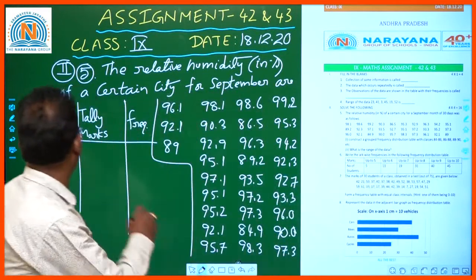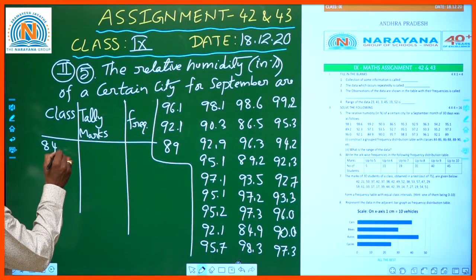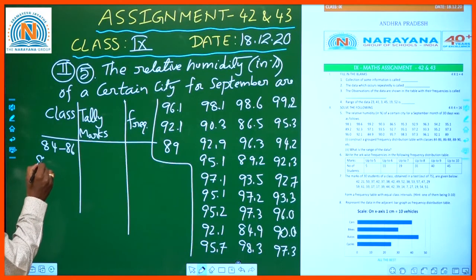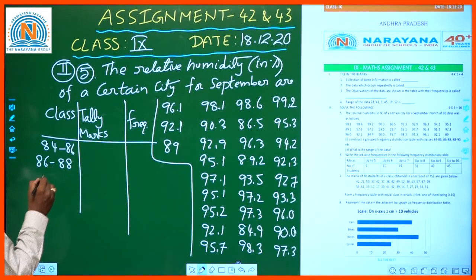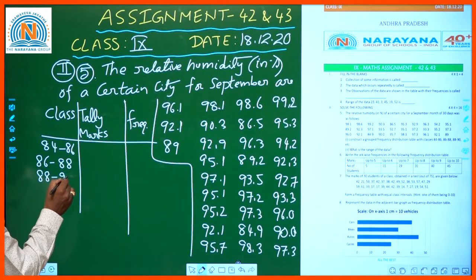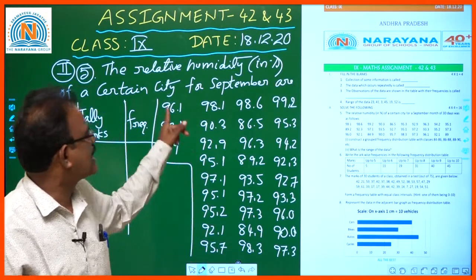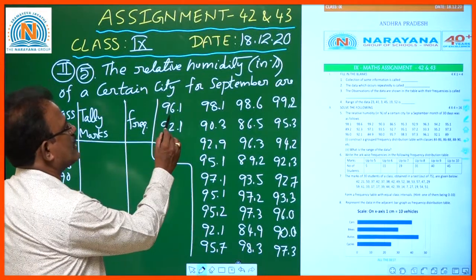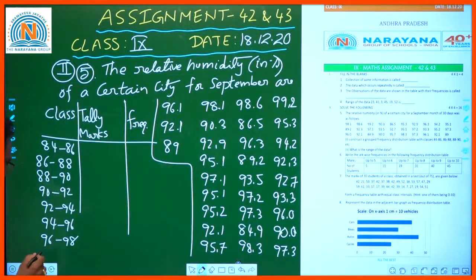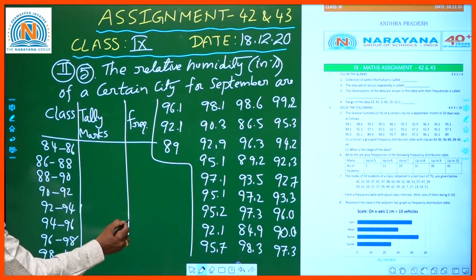Okay children, now they ask us to construct a grouped frequency distribution table with classes 84-86, 86-88, 88-90, 90-92, 92-94, 94-96, 96-98. What is the maximum value among all? 98.1 is also there, so 98-100.